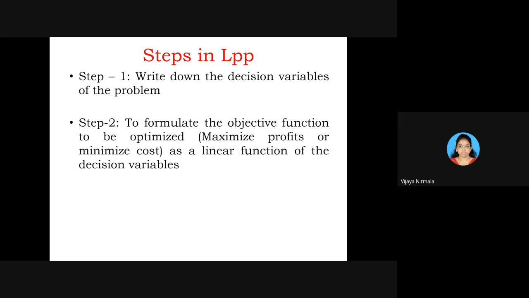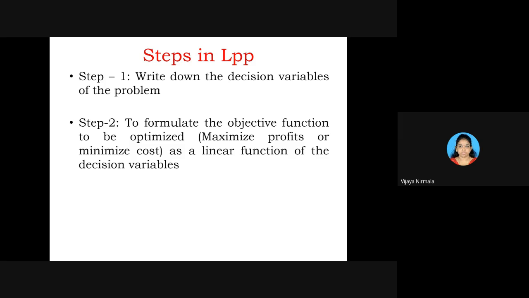Now let us see step 1. Write down the decision variables of the problem. Whatever problem is given to you, in that you need to write the decision variables. And the next one, you need to formulate the objective function which is to be optimized.